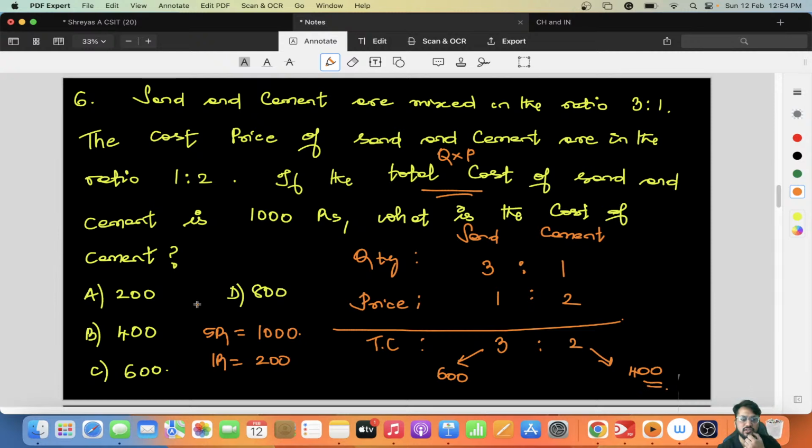They are asking what is the cost of cement. The cost of cement will be 400 rupees. Okay? Let us go to the next question now, which is an engineering mathematics question.